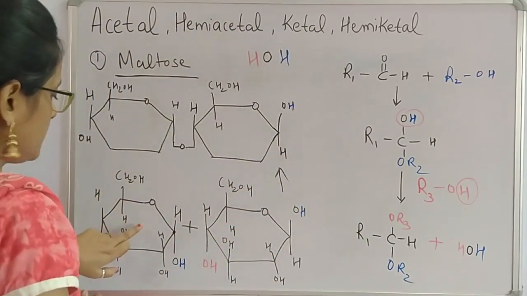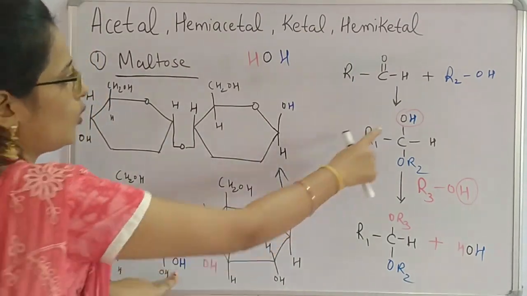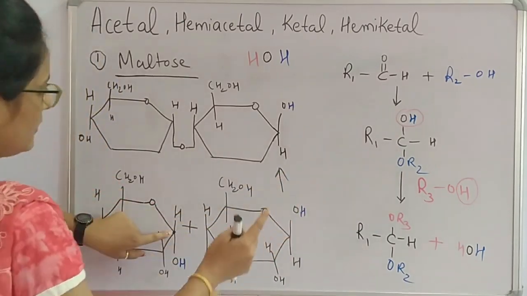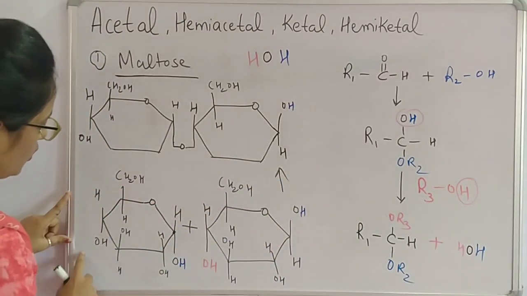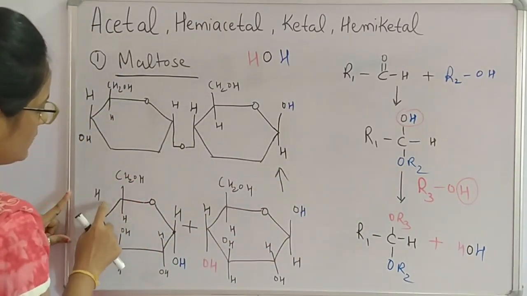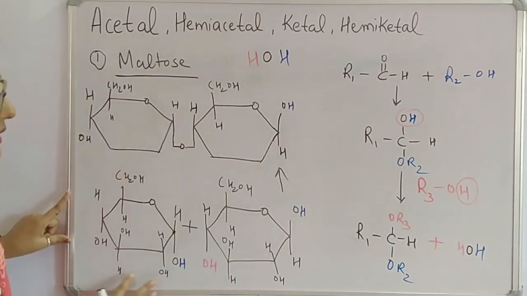See over here, this is our hemiacetal. We will start from this. That is, this is our OH. This is this central carbon. This R1 is this group, whole group is R1, and this OR2 is over here. This is O, this is our R2, and this H is this. So this is our hemiacetal.